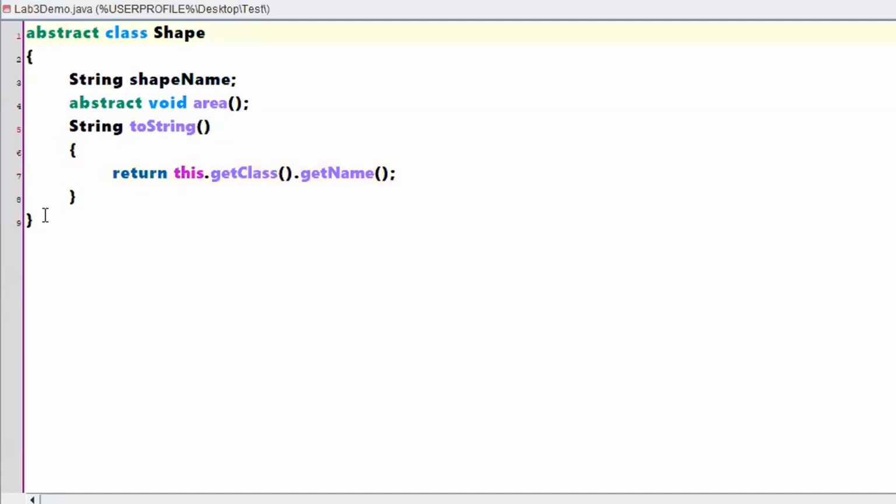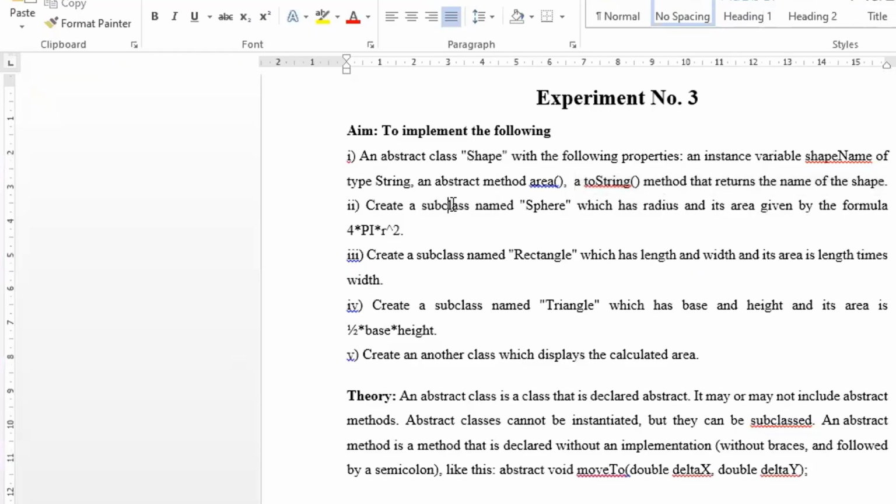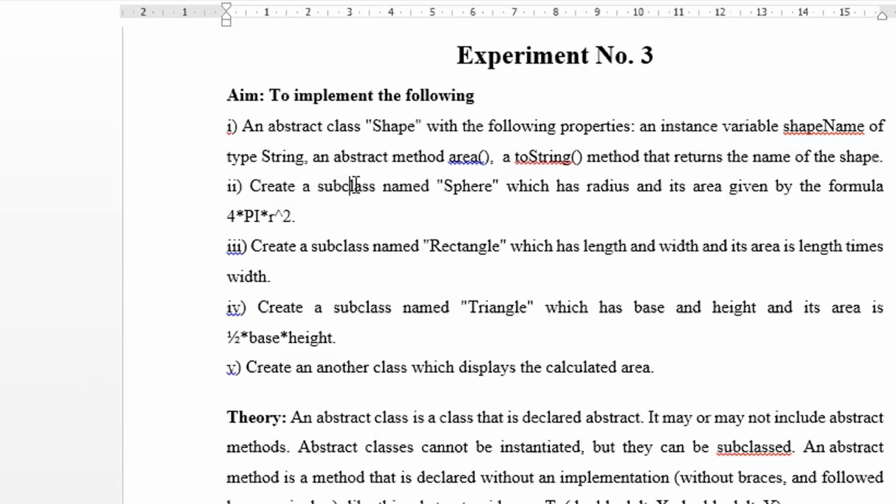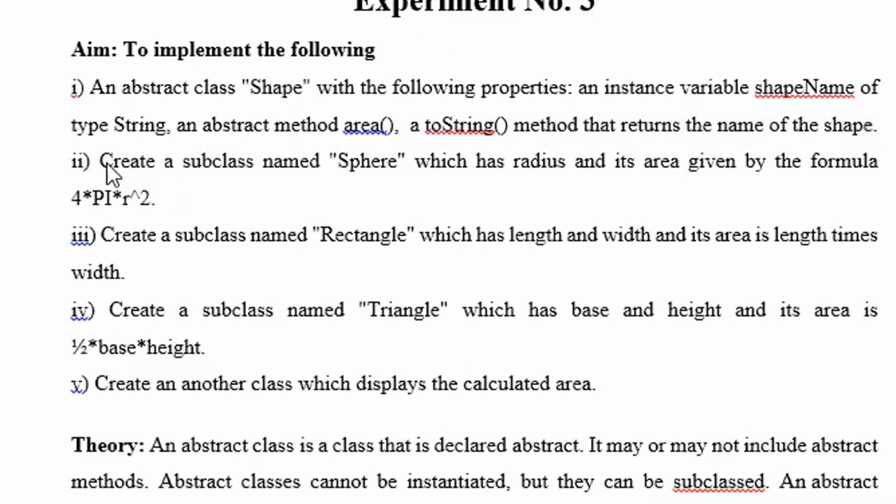Now the class is abstract, so there should be some child class which extends this particular class. Whichever child class is extending it, its name is required. So let me proceed with the program, then you will understand the purpose of toString later. First is shape, shapeName. Next is area, an abstract method, so I made it abstract. Let us proceed with the question. I think you are able to see the switchover also, and the question is displayed.